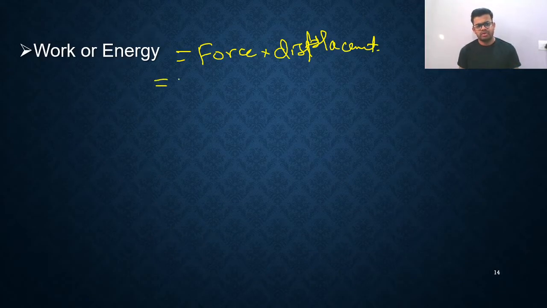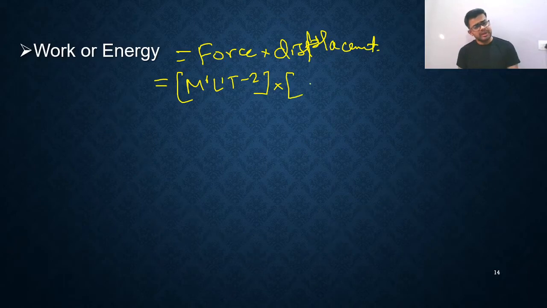I am finding it. Force: we already found it, M1 L1 T minus 2. Next, displacement. Displacement means just meter, means L1, because displacement is a unit of length. So I will write L1. That's all. So let us multiply.